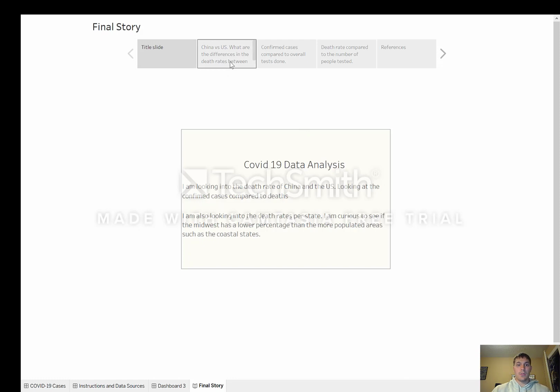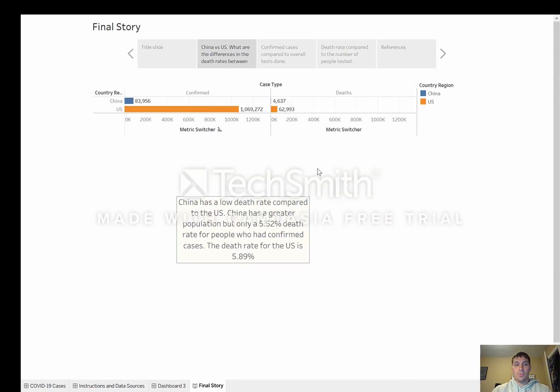So as you can see on this first one here, this is a chart between China and the US. You can see the confirmed cases over here on the left side, and the deaths over here on the right, and it's pretty interesting to look at. China has the low death rate compared to the US. Even though China has a greater population, it only has a 5.52% death rate for the people who had tested positive and confirmed cases, and the death rate for the US as of April 30th on here was 5.89% of the people who tested positive and were confirmed with a COVID-19 case.